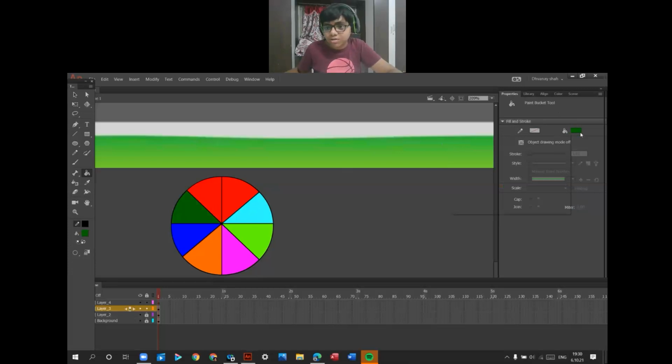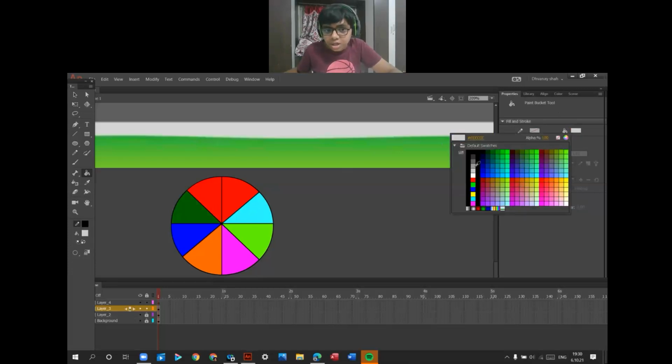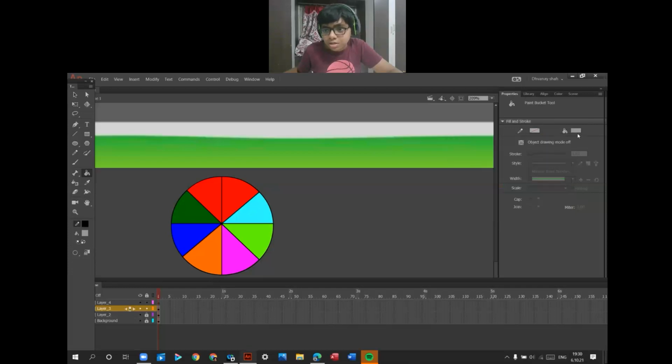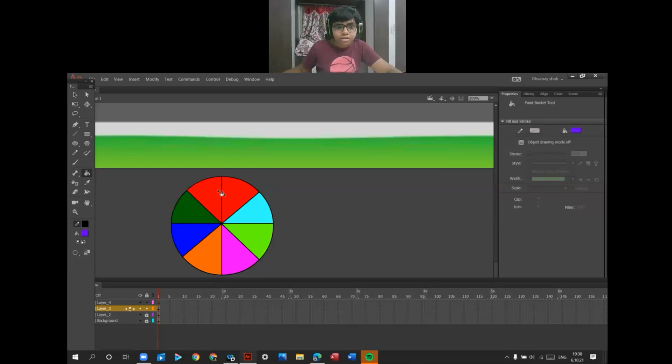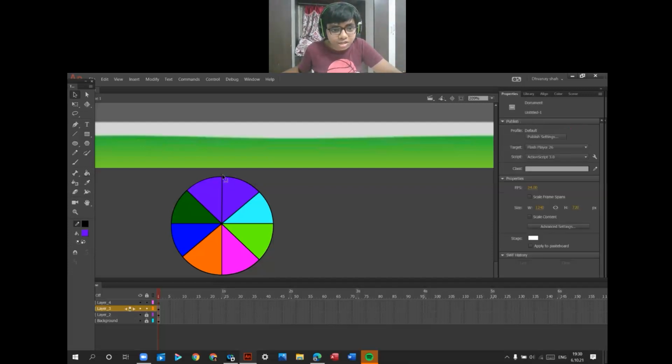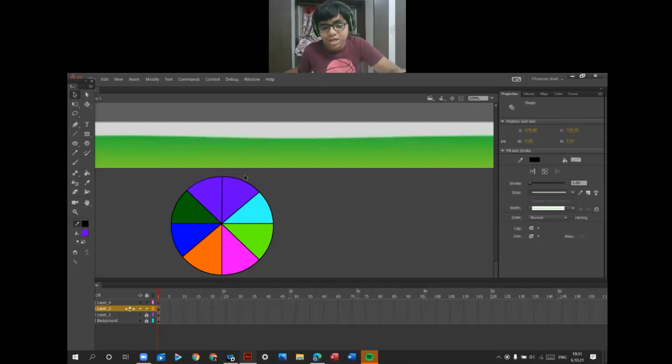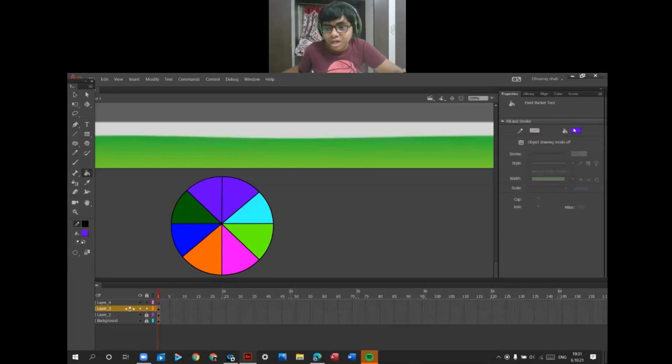Let me use one more as purple color. As I used twice, press V for selection tool and move it a little bit like this. Select this, delete key, press K again, and I will use it in red color.